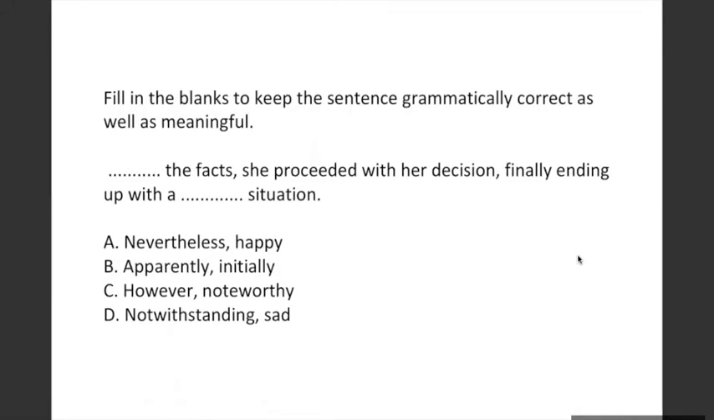Notwithstanding the facts, she proceeded with her decision, finally ending up with a sad situation, which is grammatically correct, and it's also something meaningful coming out of it. Despite the facts that were given to her, she proceeded with her decision and ended up in a bad situation at the end of it. That's what the meaning of it is. So the correct option in this case is the last one, which is option D.